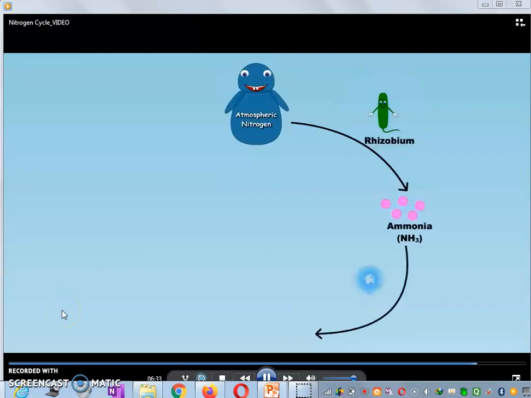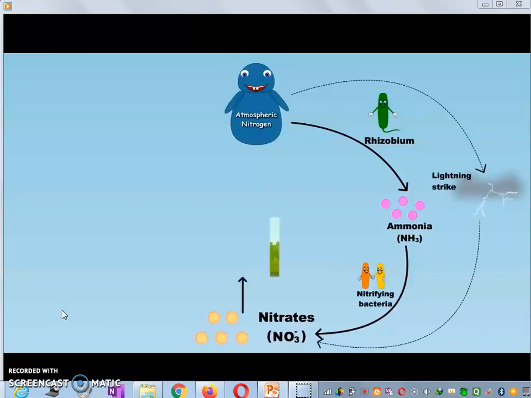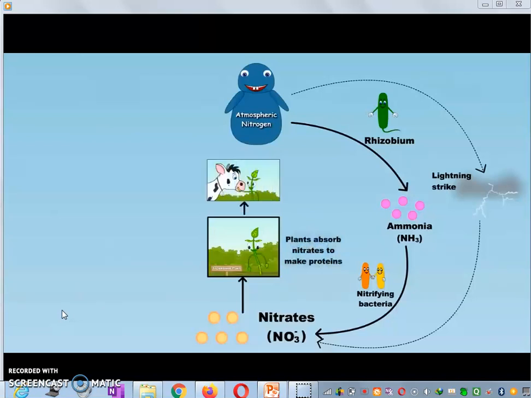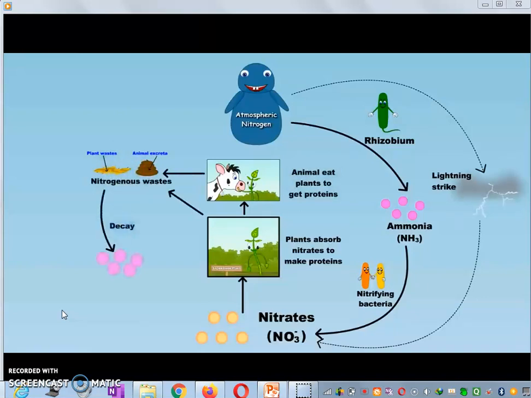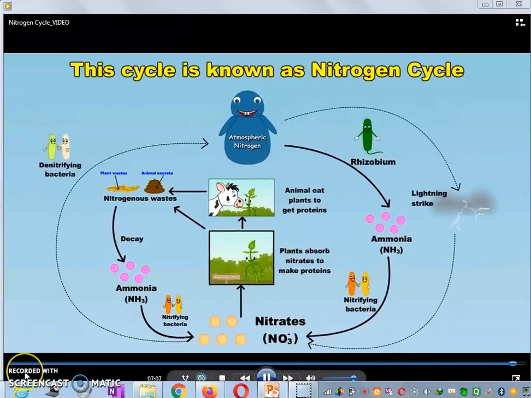Rhizobium converts nitrogen into ammonia, then nitrifying bacteria convert it into nitrates. By lightning, it is also converted into nitrates, taken in by the plant. Then it is eaten by the animals. Then its waste goes to the soil. It decays into ammonia and nitrates by the bacteria, and it again goes to the atmosphere.